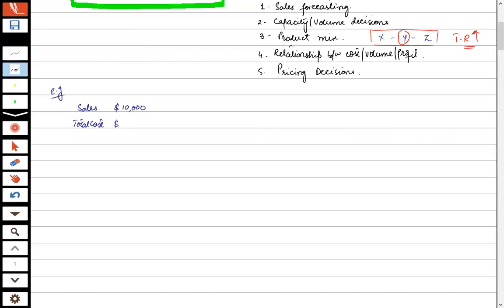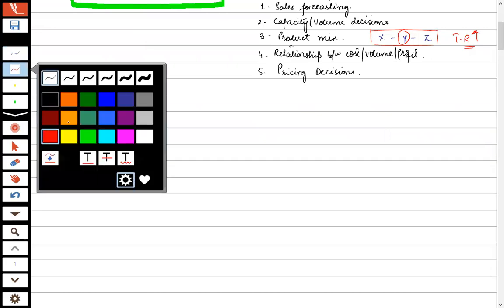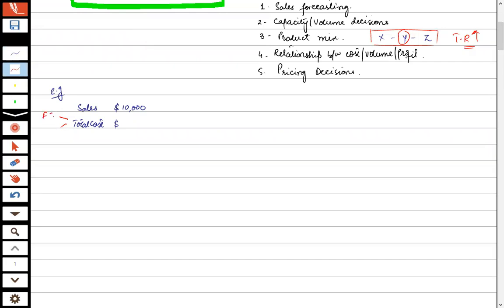Total cost includes fixed costs and variable costs. Let's suppose right now total cost includes 8,000. So here I am earning a profit of what? 2,000.